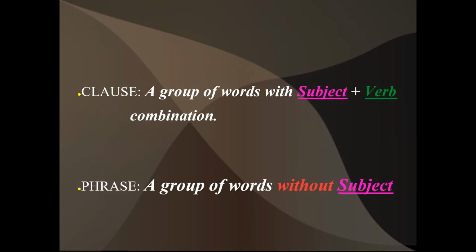A phrase is a group of words without subject verb combination. It may have a verb, it may not, but there is no combination. See in the last slide, "Suma won the race." Suma is the subject, won is the verb. The subject verb combination was there, but in a phrase there is no combination of subject and verb. You should remember this: what is a phrase and what is a clause. Now there are some types of phrases.